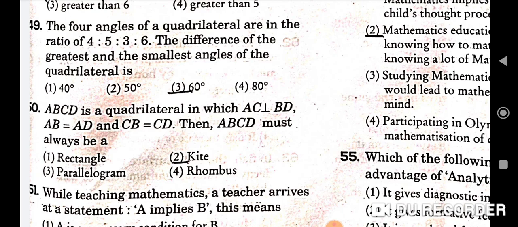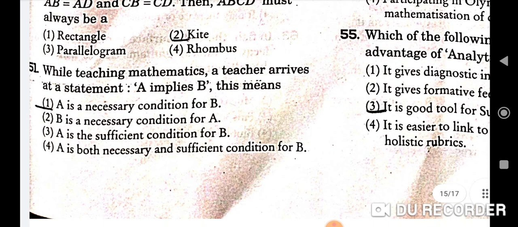Next question is, ABCD is a quadrilateral in which AC is perpendicular to BD, AB is equal to AD and CB is equal to CD. Then ABCD must always be a kite. Second will be the correct option. Next question, while teaching mathematics, a teacher arrives at a statement A implies B. This means A is necessary condition for B. First one will be the correct option.